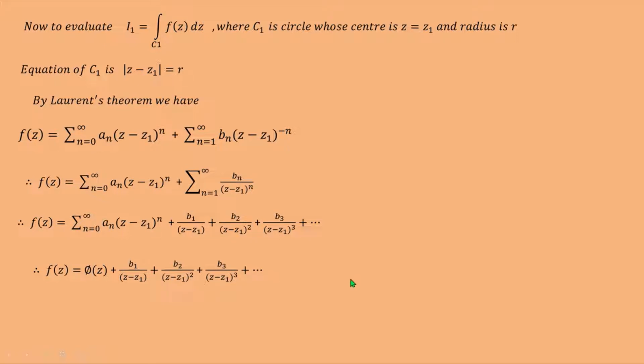In this Laurent series, the coefficient b1 represents the residue of f of z at the pole z equal to z1.